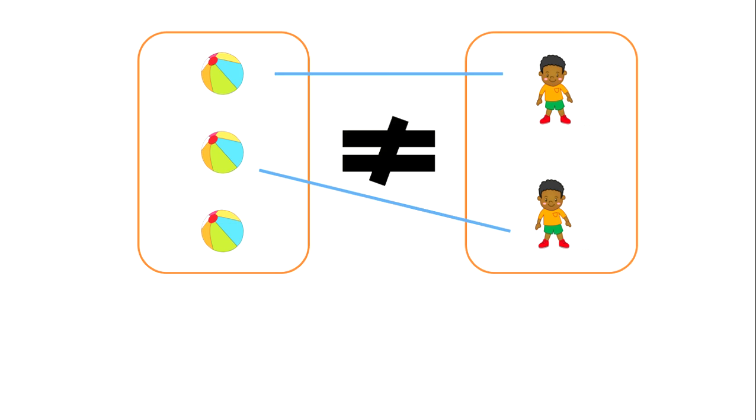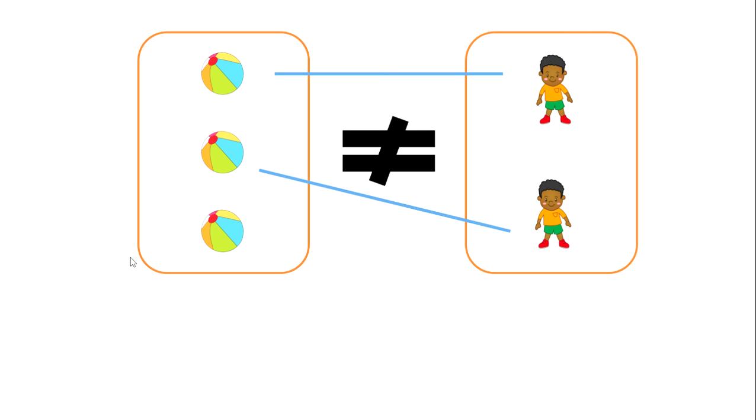Let's look at this next one now. So let's match the boys to the balls. The balls to the boys. So we have 1 ball, 1 boy, 1 ball, 1 boy. Is there anything left over? Great, a ball is left over, so that means this set is not equal. And which set has more?